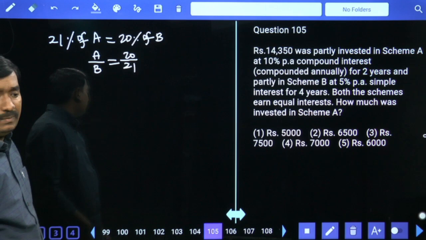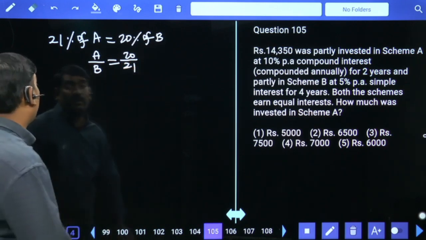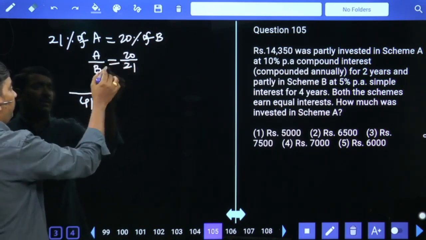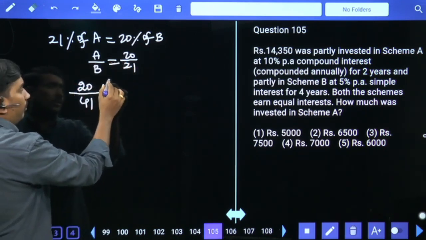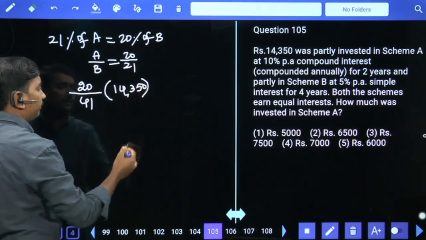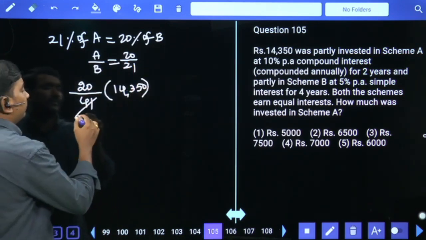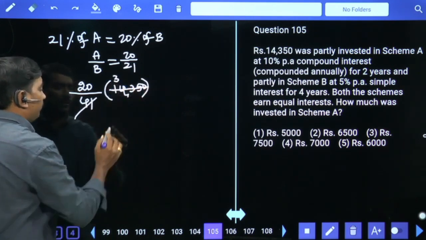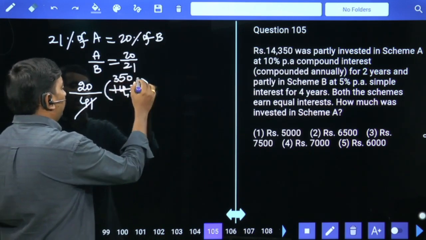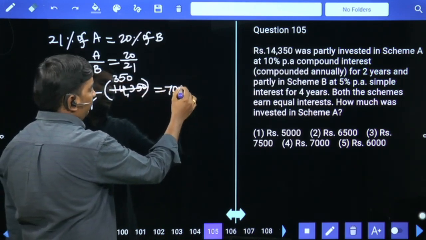Sum invested in scheme A 20 plus 21, 41 parts. Out of 41 parts, scheme A belongs to 20 parts. 20 by 41 into 14,350. 41 3s are 123. 205. 41 5s are 205, so 7,000 is your answer.